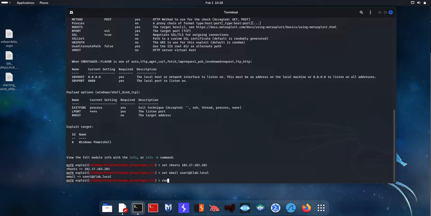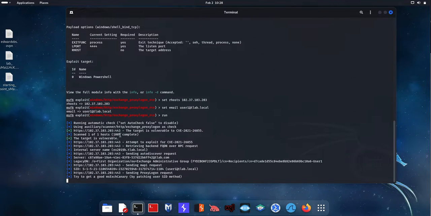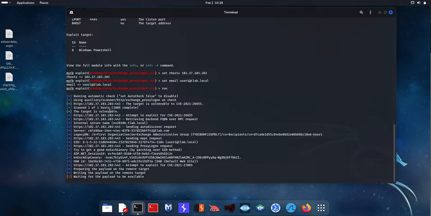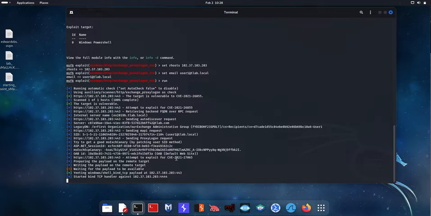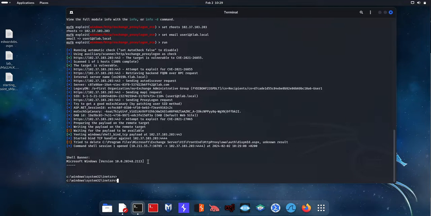And then I'm going to click the run button. You can click run, or you can type in run, or you can type in exploit, press enter. What it does is it actually goes through a list of checks. It goes to the URL on port 443. It tells you that the server is vulnerable. It actually picks up the legacy DN, shows you the GUID of the user. The OAB picks up your canary information, which is another exploit, which we'll be targeting in a later video. And as you can see now, we have a remote shell on our Exchange server.